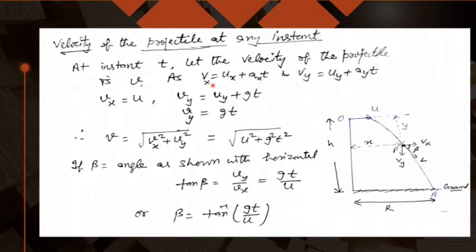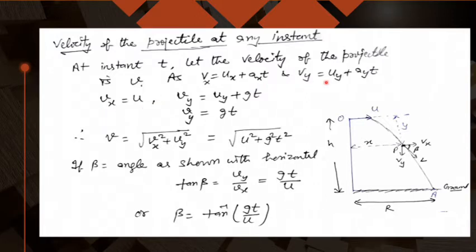Vx equals ux plus ax t, and Vy equals uy plus ay t. But you know ux equals u and ax equals 0. It means Vx comes out equal to u only.